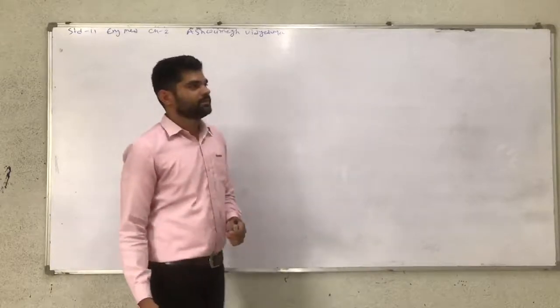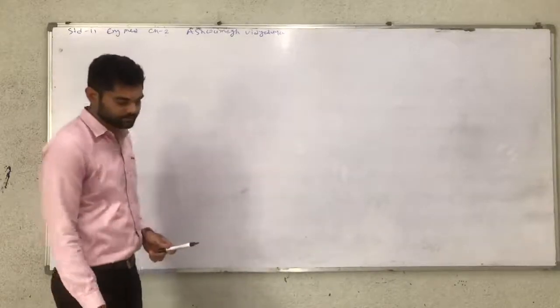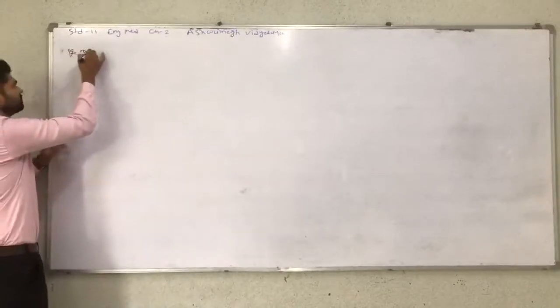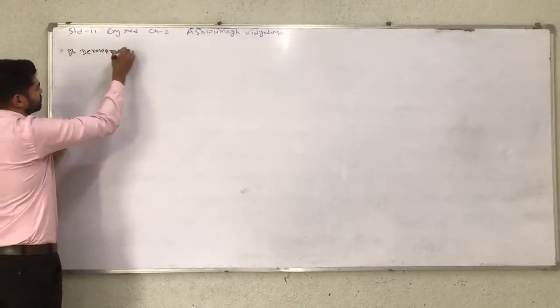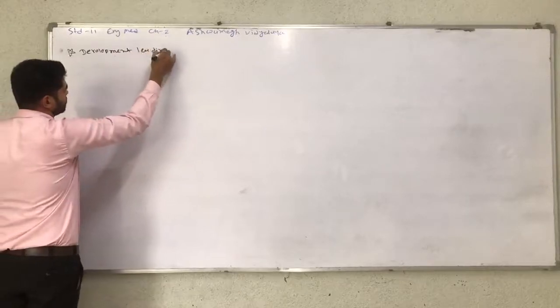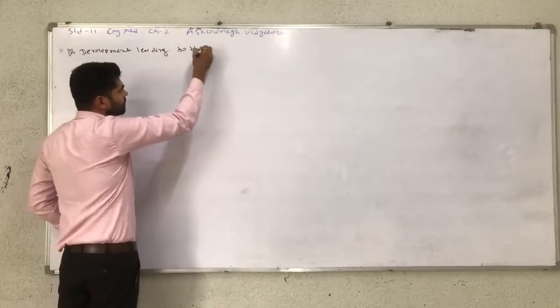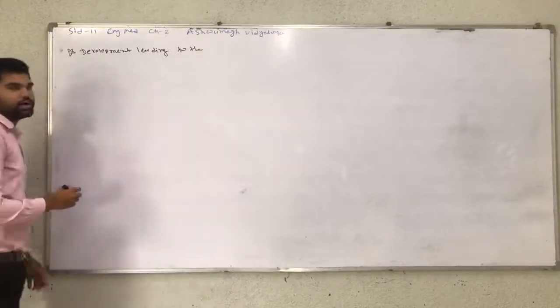So let's start. Development leading to Bohr's model of atoms.